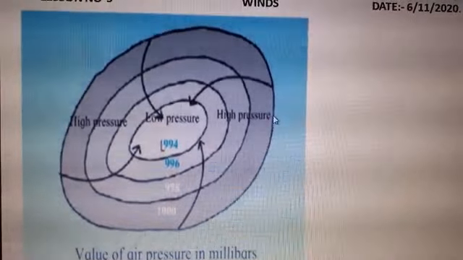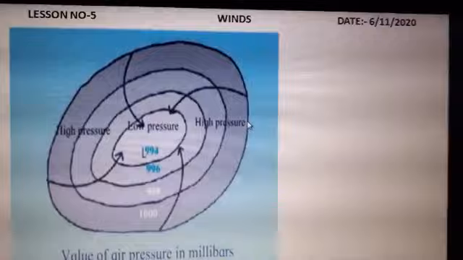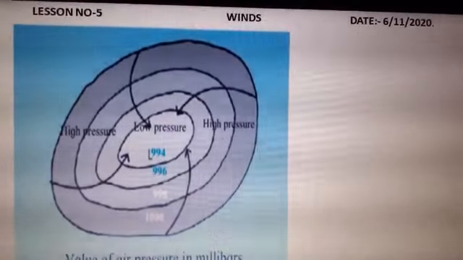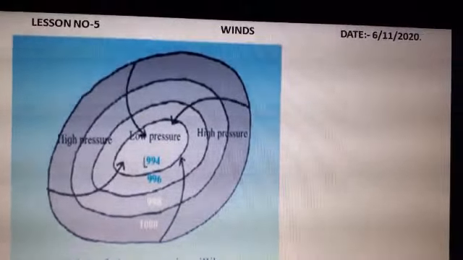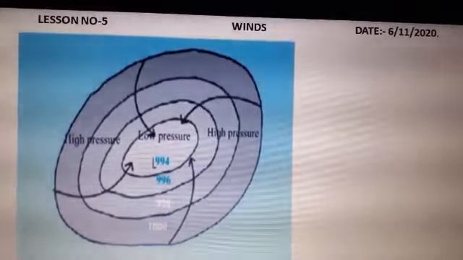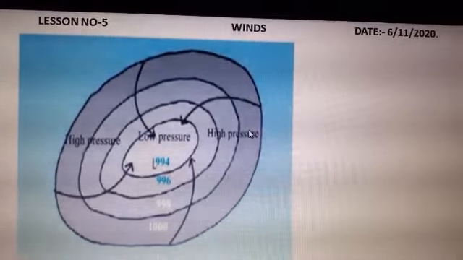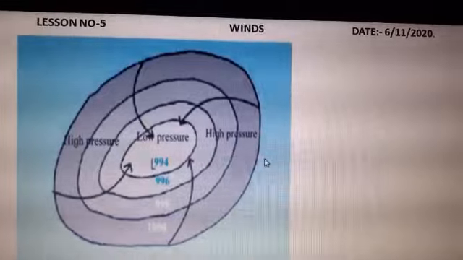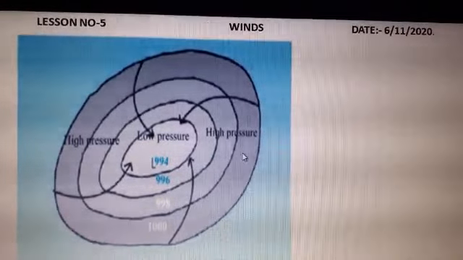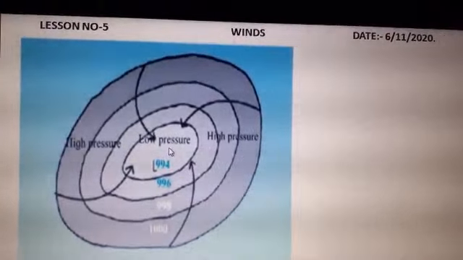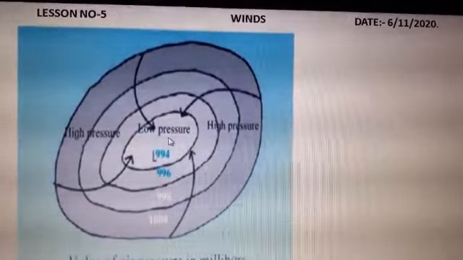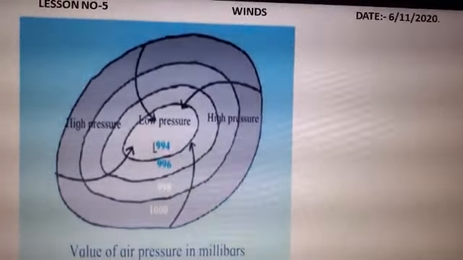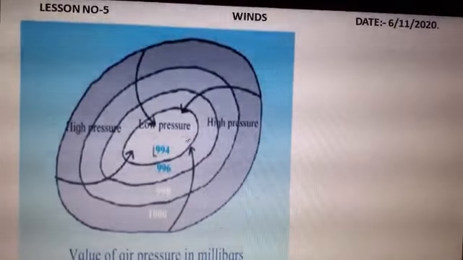So winds are blowing from where, we have studied. Wind means what? The air which blows from high pressure to low pressure area is called wind, right? In the horizontal direction. Now these winds are blowing from the outside to the inside area, that is from high pressure area to low pressure area. So these winds are which winds? That is the cyclonic winds. Understood? They are the cyclonic winds.